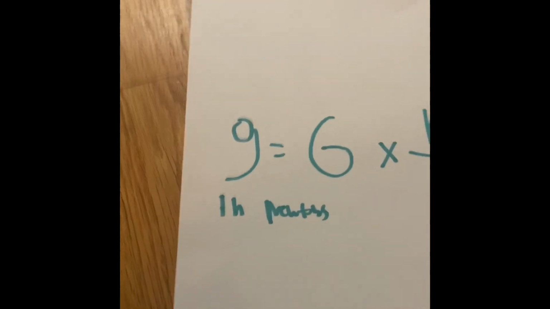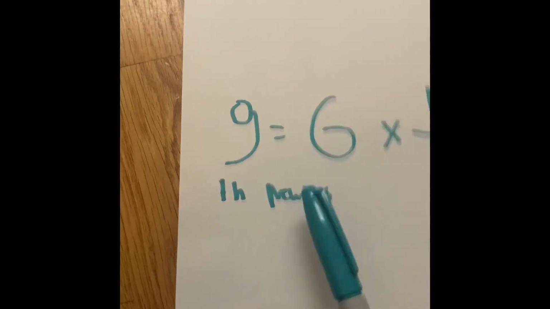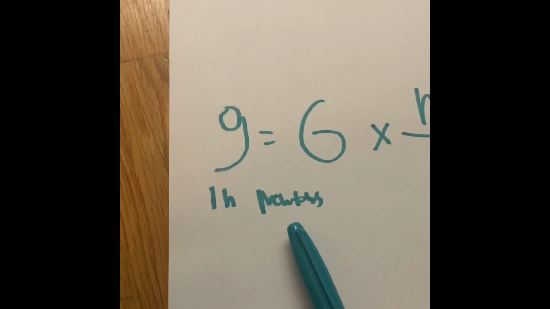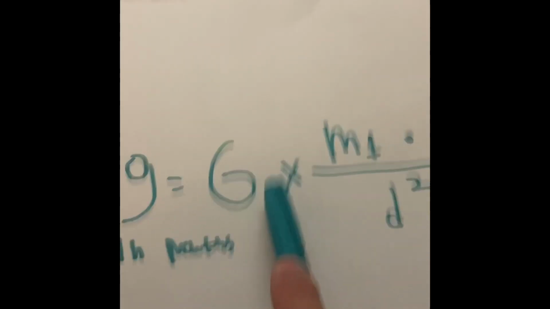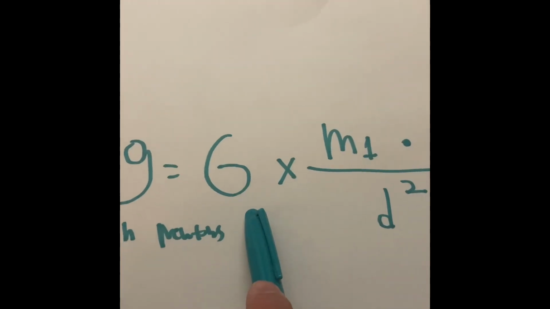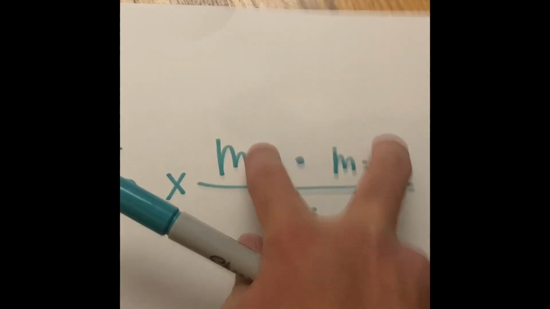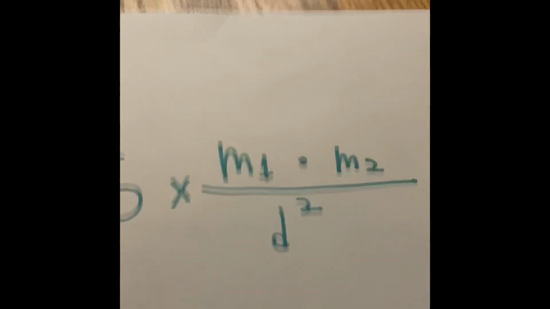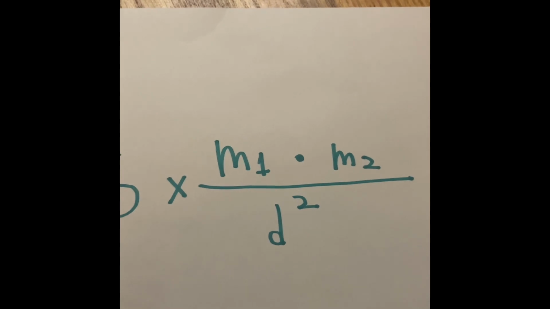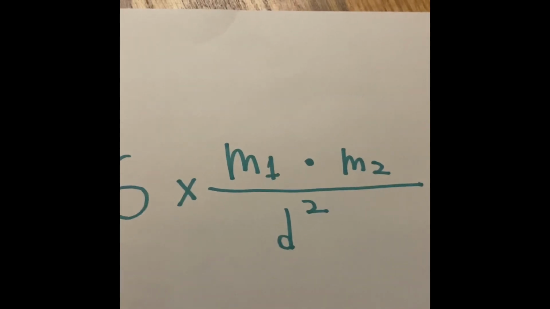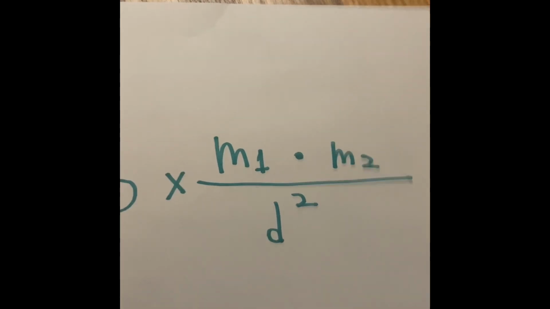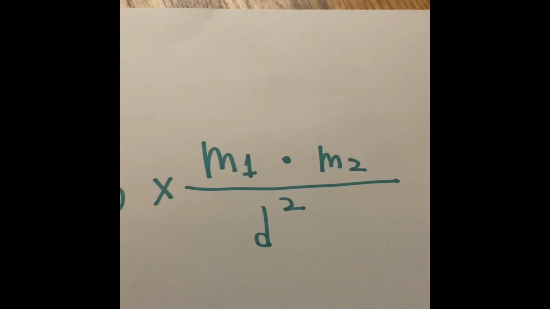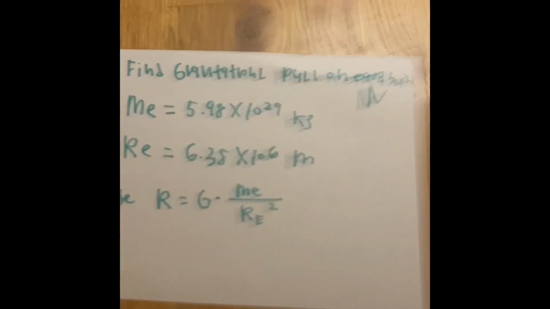So to find the gravitational pull on Earth in terms of newtons, you would use the universal law, multiply the two masses, and divide by your distance squared. What we're going to do is not use the two masses. We're just going to use the mass of our planet Earth and use the radius of our planet instead of the distance.